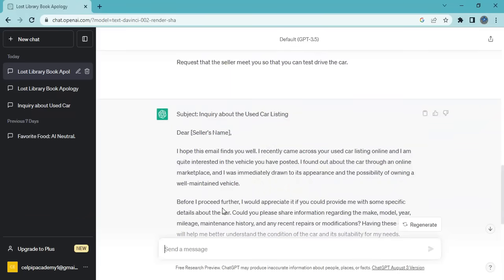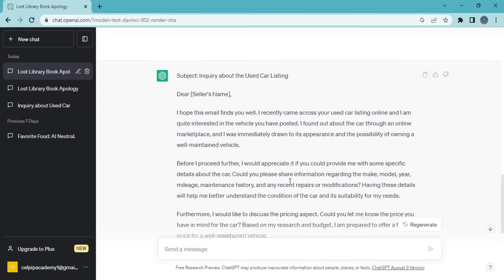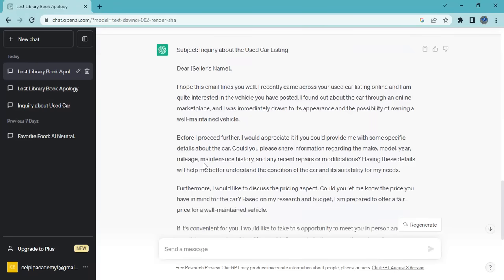All right. So dear sir or madam, I hope this email finds you well. I recently came across your used car listing online, and I am quite interested in the vehicle you have posted. I found out about the car through an online marketplace and I was immediately drawn to its appearance and the possibility of owning a well-maintained vehicle.